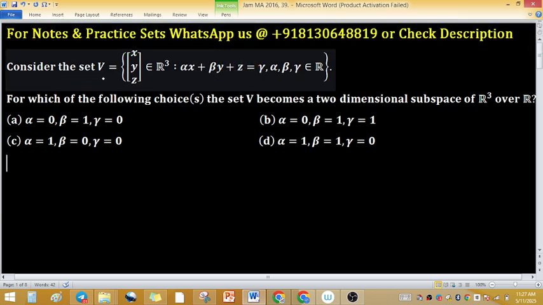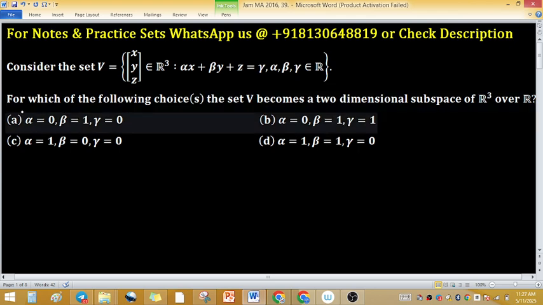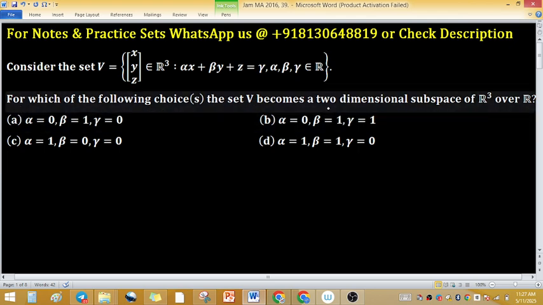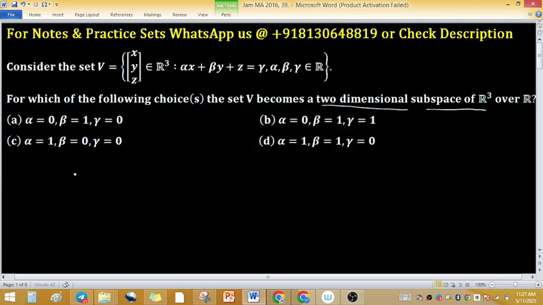Consider the set V on my screen. For which of the following choices does the set V become a two-dimensional subspace of R cube? Now, subspace of R cube,